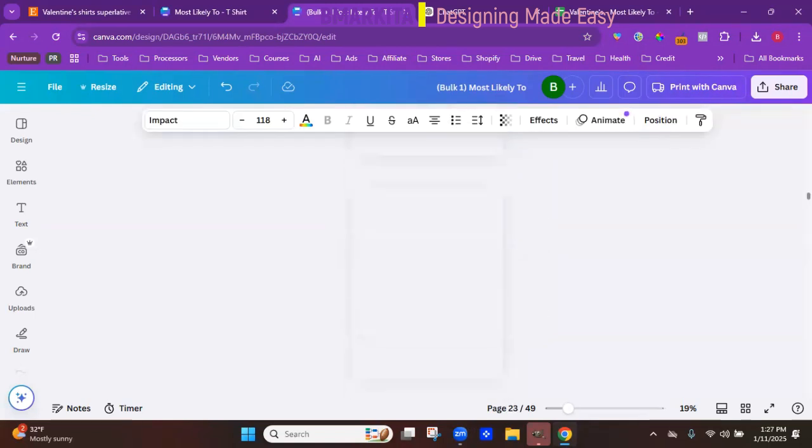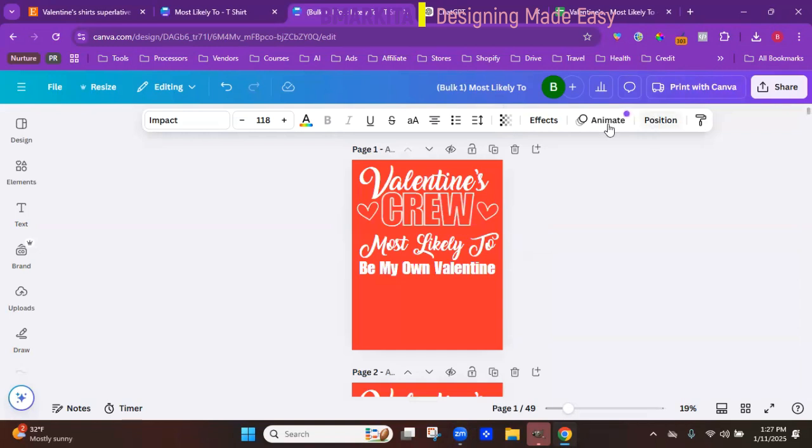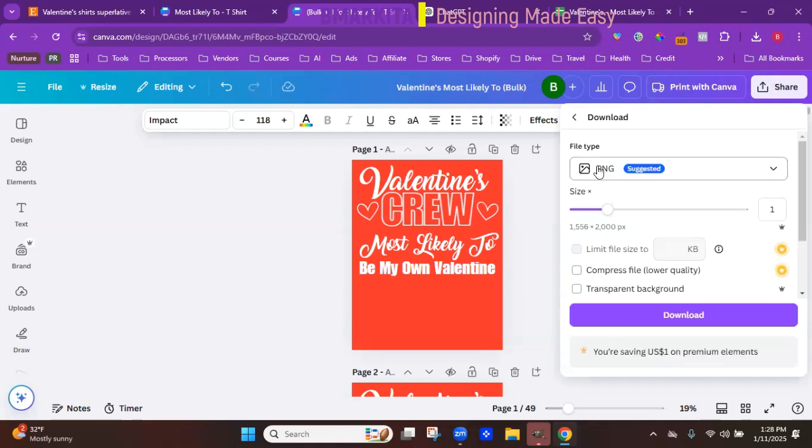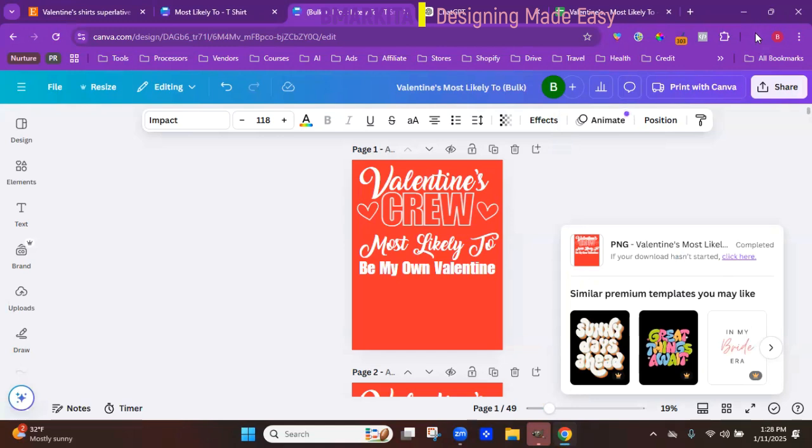Now, after you have everything set the way you need it to be, we're just gonna rename this file. So I'm just gonna name it Valentine's, most likely to. I'm gonna name it bulk. Then we're gonna go over here to share, download. We want these to be PNGs. So you do have to have Pro, if I'm not mistaken, to do the PNG with the transparent background. So PNG, transparent background, you can see Pro feature, download. And now we're just gonna wait on them to download.